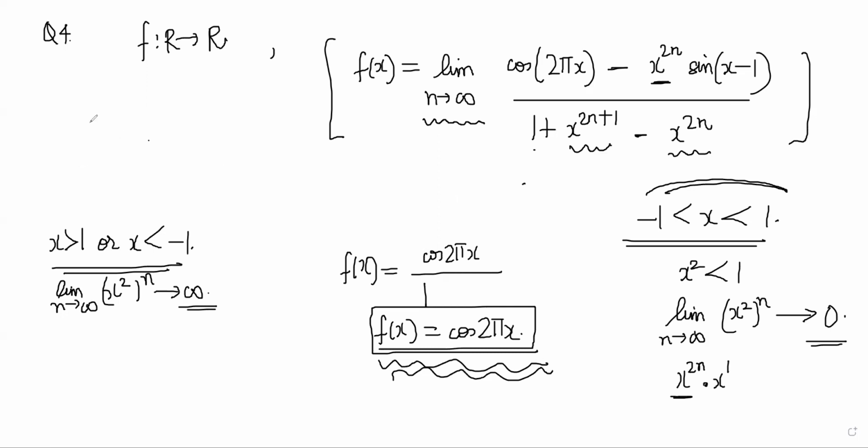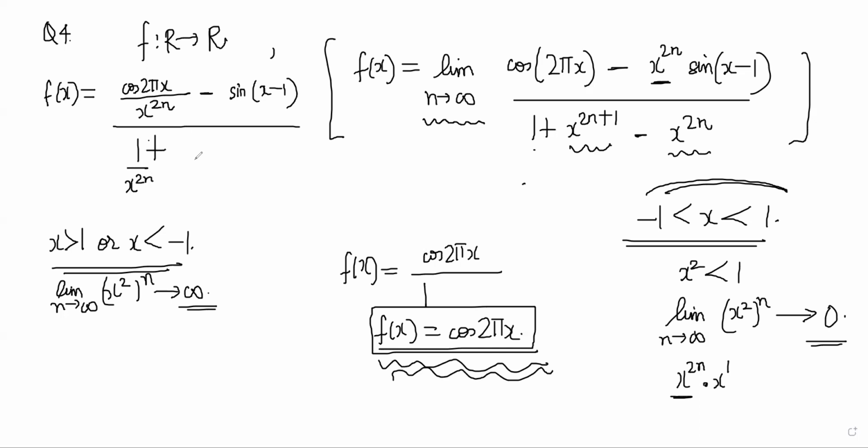So what I would say is f of x is equal to cos of 2 pi x by x power 2n minus sine of x minus 1. I have divided by x power 2n up, and I will divide by that here also. 1 by x power 2n plus x minus 1, right?